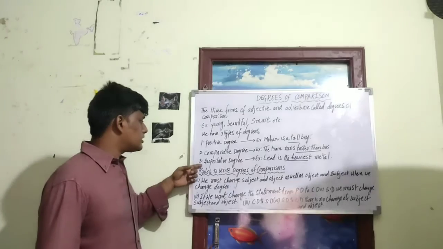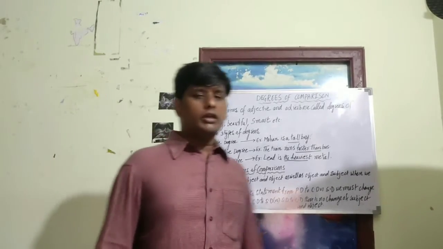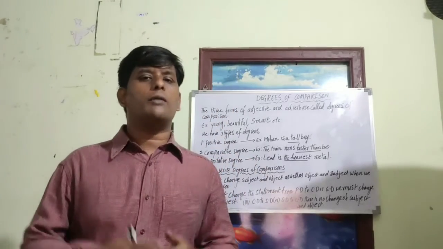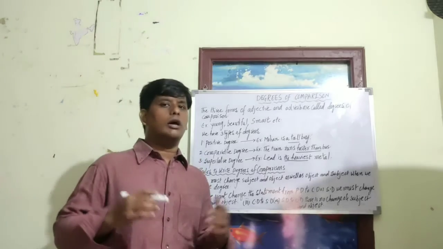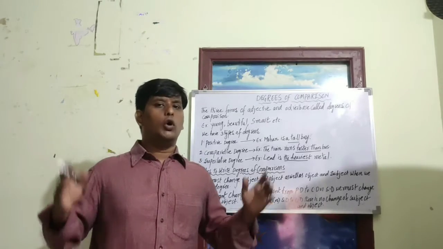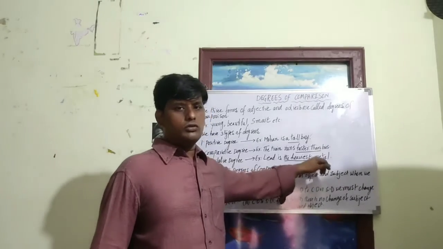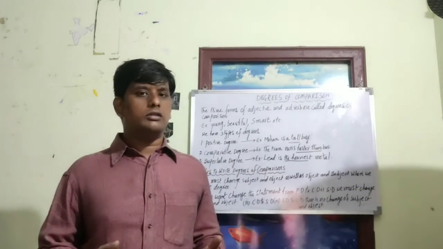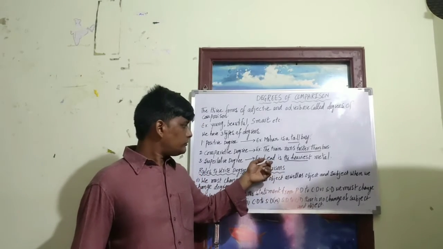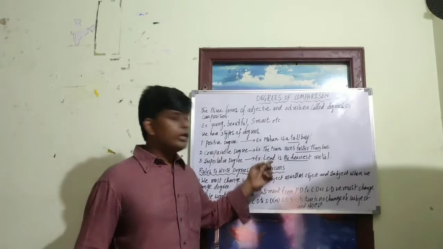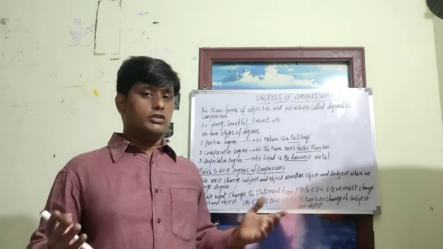And the third one is superlative degree. What is superlative degree? Superlative degree tells us we compare more than two, or we compare with a whole group. It's like, lead is the heaviest metal. When we compare with the metals, lead is very heavy. So here we are comparing lead with the total number of a large group.